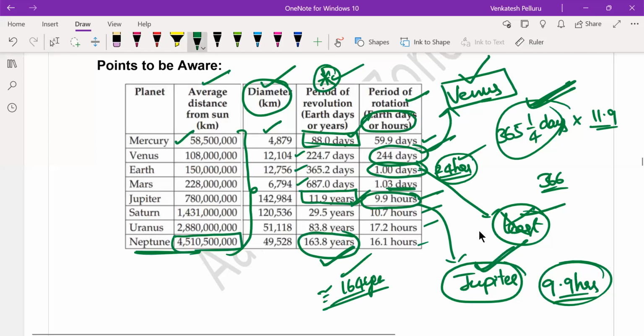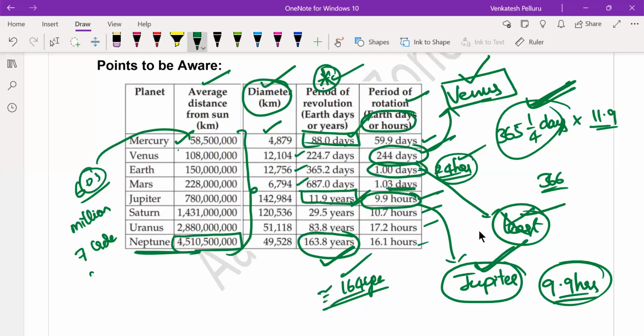If you want to know the exact distance, remember 10 power 6. If you have 6 zeros, or 6 digits given in the equation, then you can say the distance in millions. If you have 7 zeros, you can say the distance in crores. If you have 9 zeros, you can mention it in billions. So likewise, you have to consider mentioning the distance. If you have 5 digits, then you can mention that in lakhs likewise. Okay.